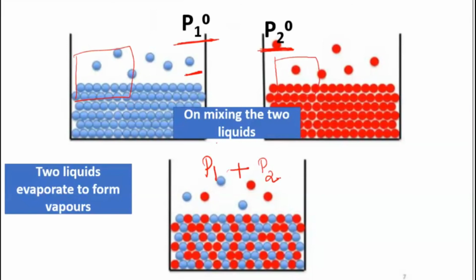Yes, very good, that was stated by Dalton. We call it Dalton's law of partial pressure. The same thing we are applying for liquids. When they are mixed together, the total pressure exerted will be the sum of the partial pressures of the individual components.